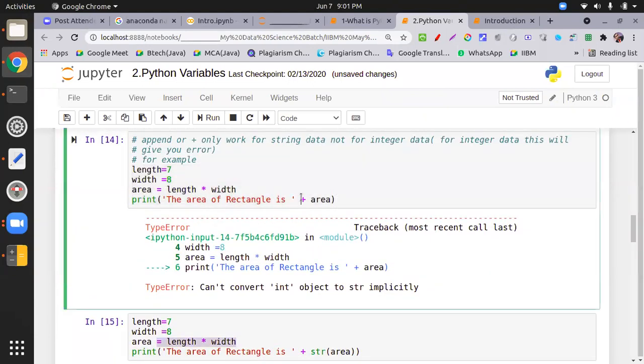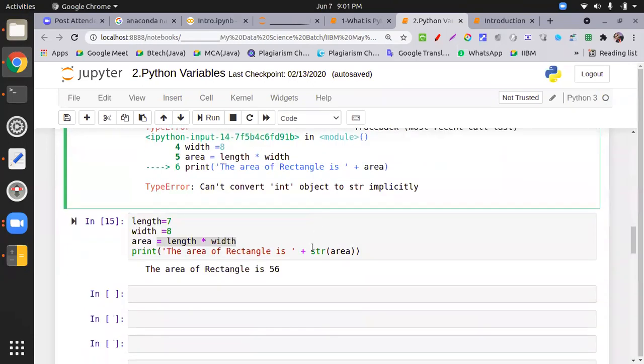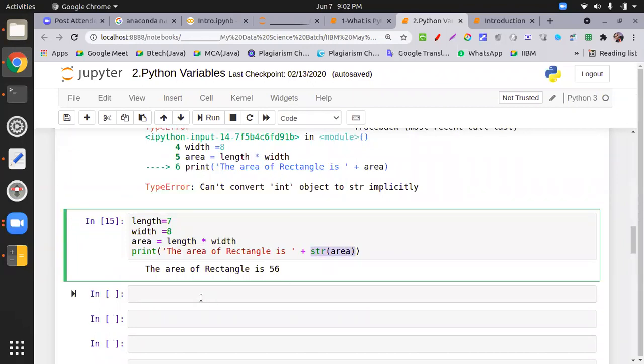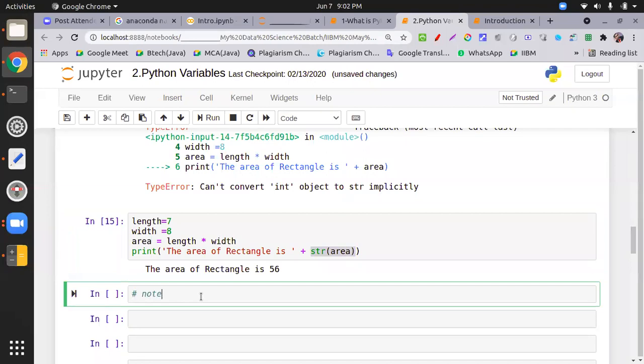See sir, what is happening over here is append is not working with the integer value. How do we come to know it's an integer value? Because it contains integer multiplication. So this is an integer value over here, so append is not working. So I have to change area to a string. So I use the str function. Whatever you pass inside the string function, this will convert into a string.